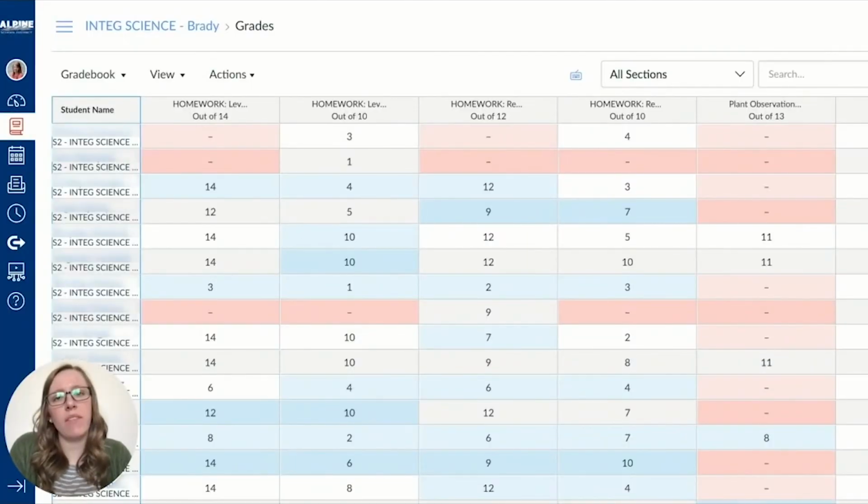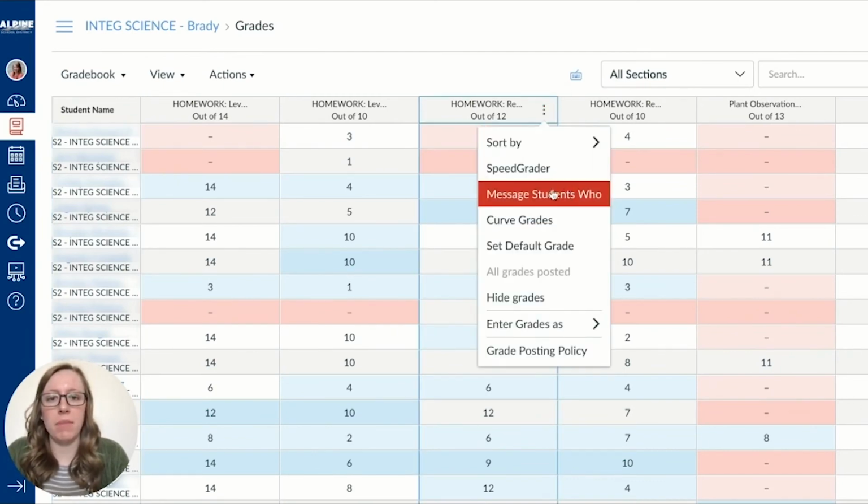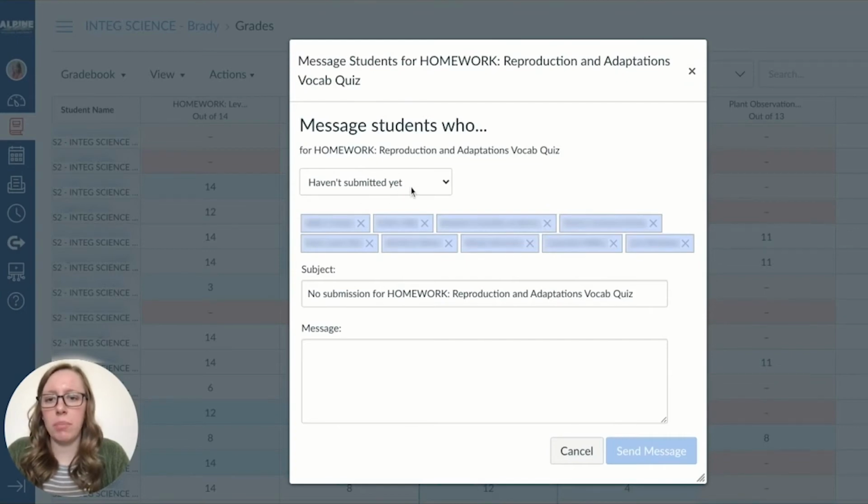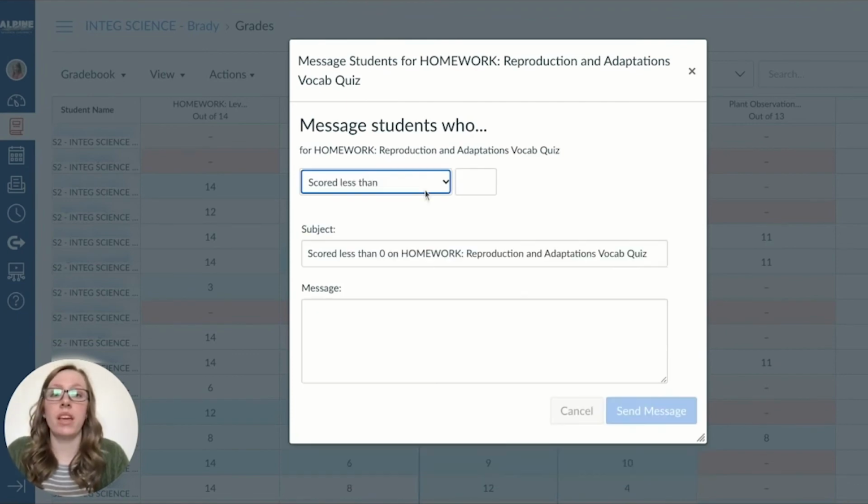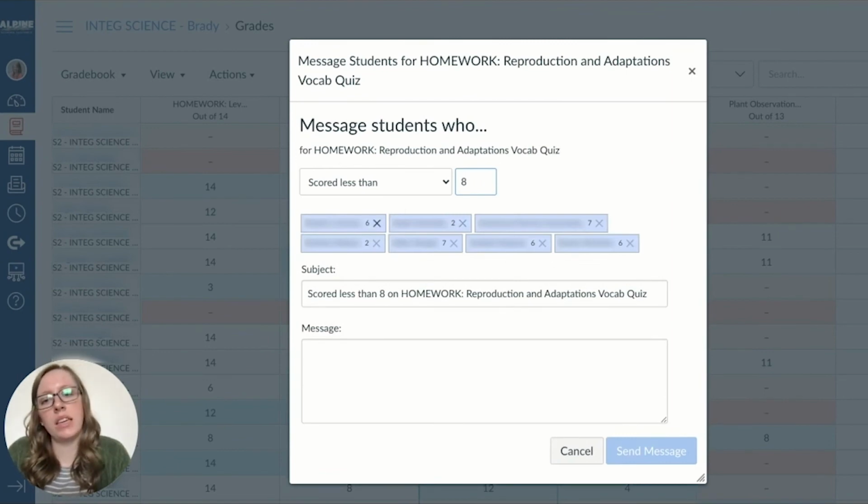You can also use Canvas Gradebook to leave really good feedback. My favorite thing to do here is to actually click on an assignment and message students who, and it allows you to pick what category. They can be who hasn't submitted, who hasn't been graded, or kids who score less than a certain score. This would allow me to put in a score and see exactly who hasn't passed the mastery check, and I can send them a message through Canvas. This is really helpful to make sure that students actually learn what they're supposed to and complete the work that I require so that they can be successful in my class.